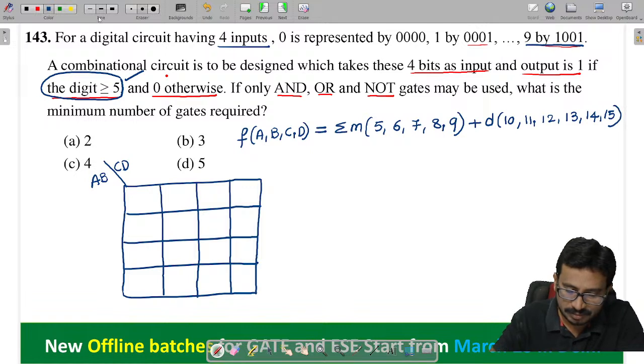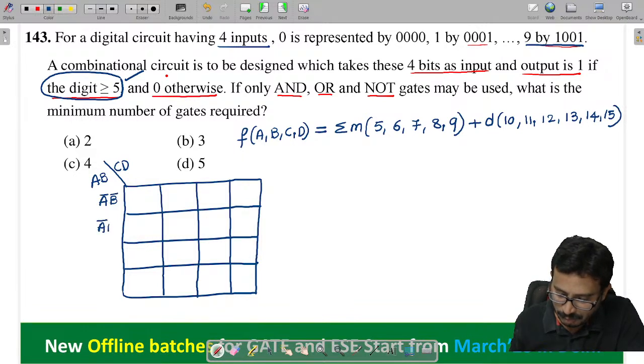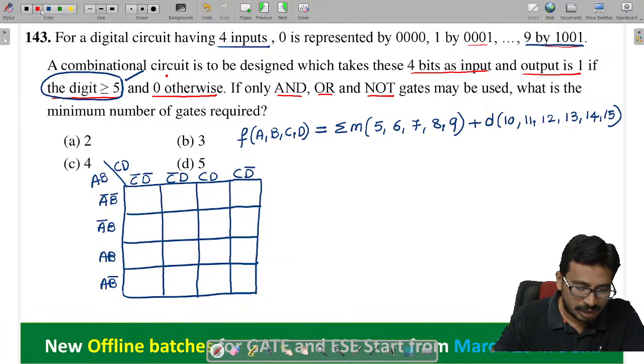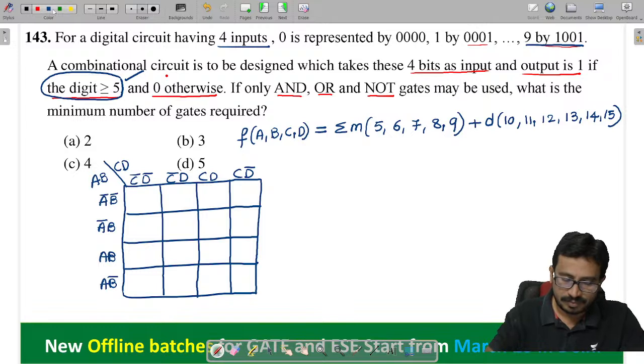A B C D. Yes, tell me now here. A bar B bar, A bar B, A B, A B bar. Next tell me now C bar D bar, C bar D, C D, C D bar. And you tell me the min terms here.